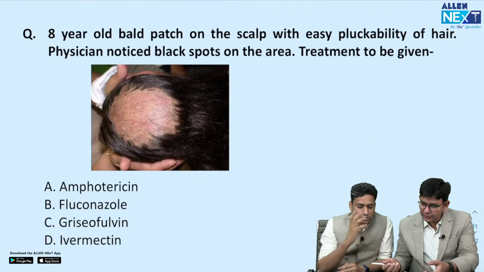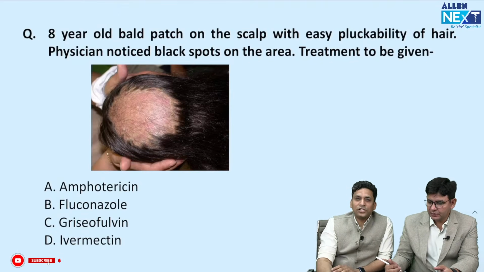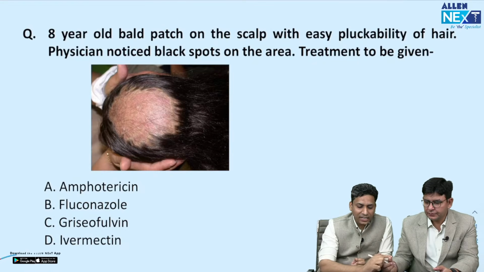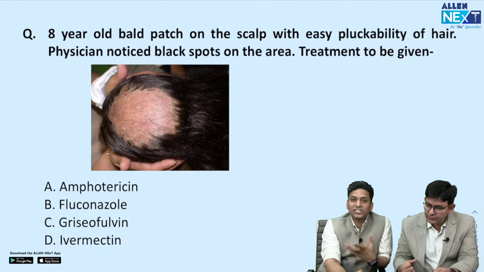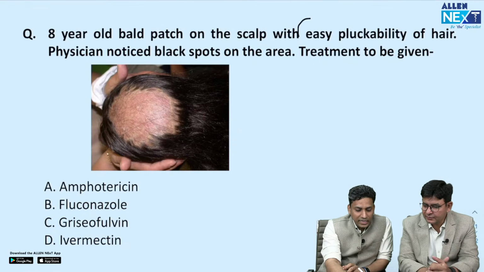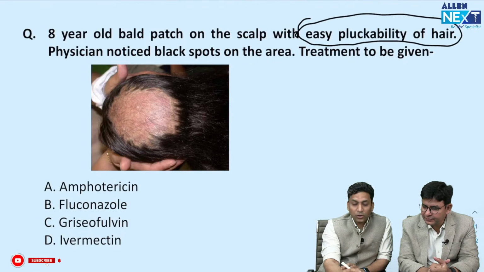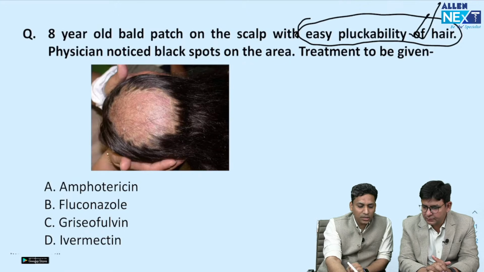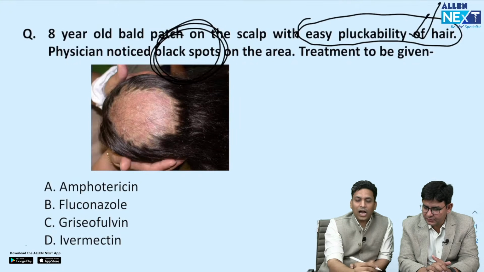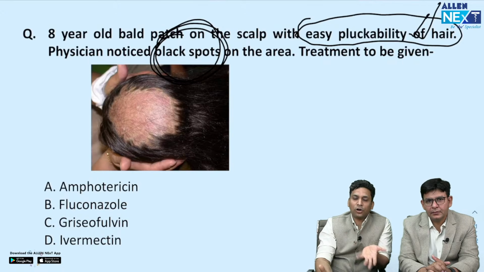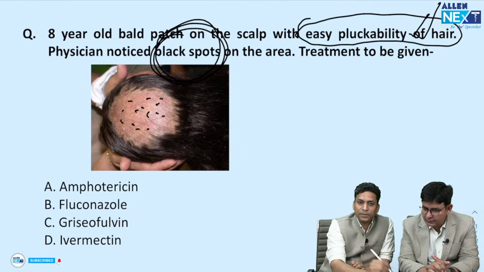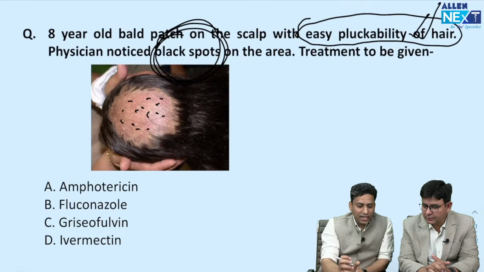So this is next question which is on tinea capitis. Just now I told you that tinea capitis can be of multiple types, and if you read this question, in this question itself it is mentioned that easily pluckable hair follicles. So I told you whenever they are easily pluckable, they are fungal infection. So easily pluckable hair follicles and black dots. आपको question में ही answer बता दिया, black dots दिख रहे हैं. So black dots, if you closely see, you can see various black dots which are present. So black dot type of tinea capitis this is.